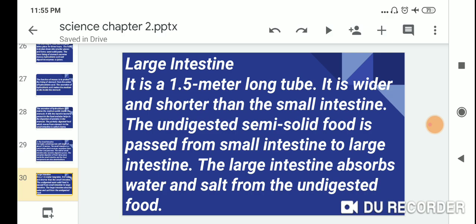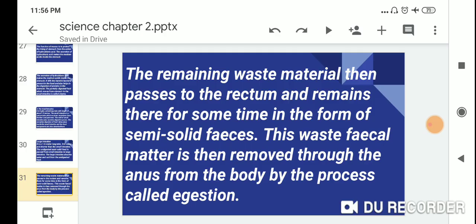So dear students, the large intestine is a 1.5 meter long tube, and its work is to absorb water and salt from the undigested food. The remaining waste material then passes to the rectum and remains there for some time in the form of semi-solid feces. This waste fecal matter is then removed through the anus from the body by the process called egestion.